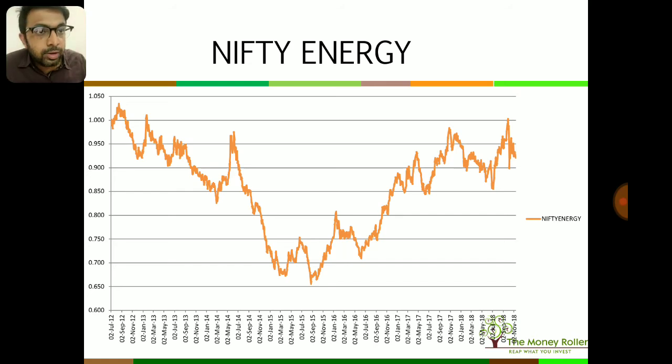And this chart out here, which is hovering somewhere between 0.9 and 1, is very likely to go above 1, and we will see stocks of this sector performing better with respect to the Nifty in the days to come. At least that is what we can understand from this kind of a chart.